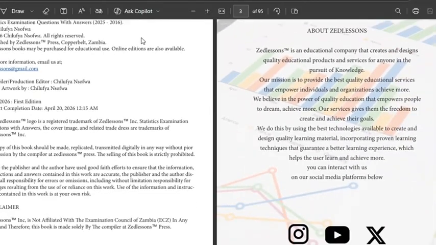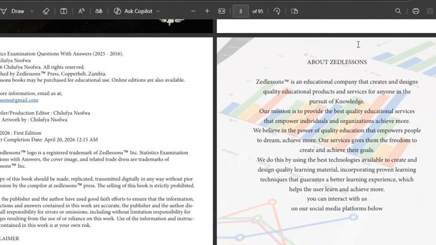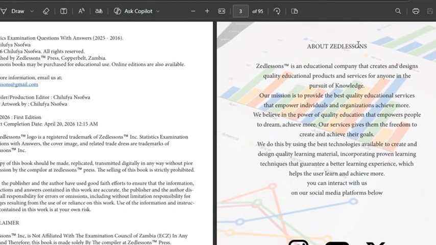As you can see, there's useful information, there's the release date, the edition type. As you can see, this is the first edition, and there's a lot of information. So make sure that you read this, it's very important. On the next adjacent page, you can see that it is talking about information. What is Z Lessons?